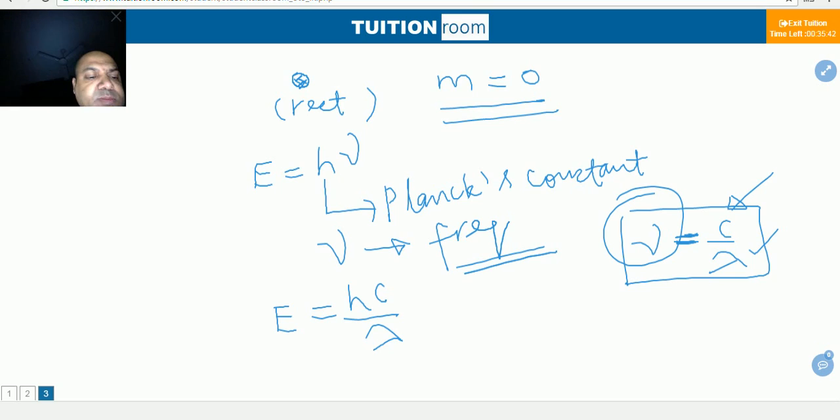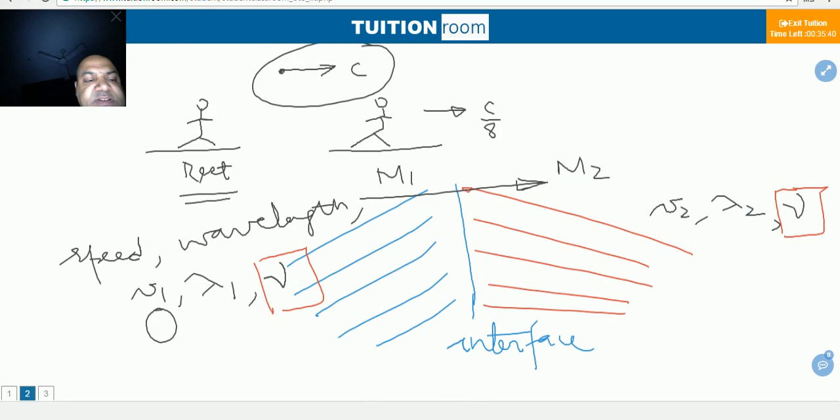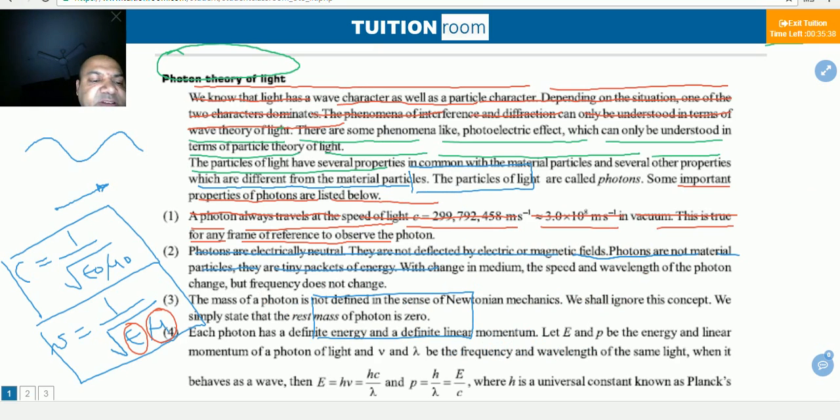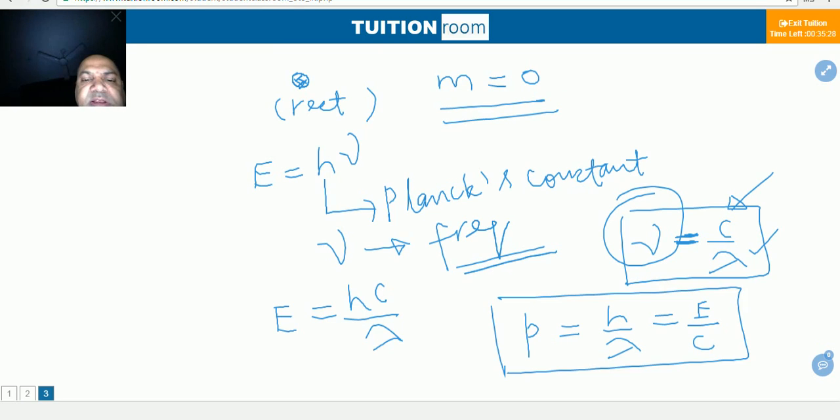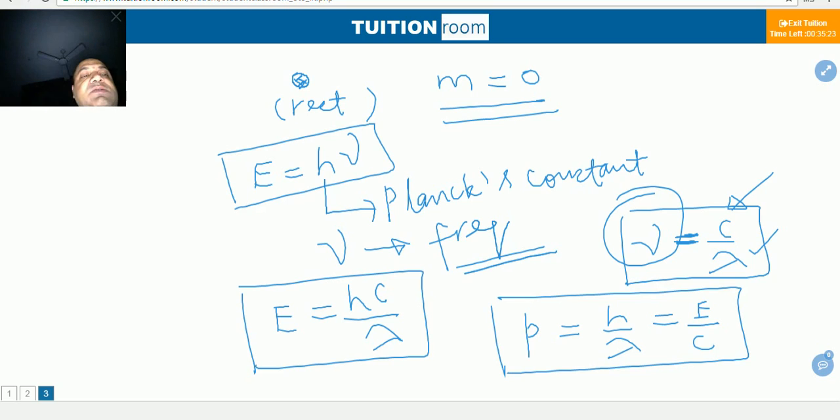And the momentum of the photon is given as h by lambda, or E by c. E is the energy of the photon. This relation is very important. Energy of one photon: I again remind you, a photon is not a material particle, rather it is a bundle of energy. The energy of each photon will be h nu, where nu is the frequency of light. Photons are the particles of light.